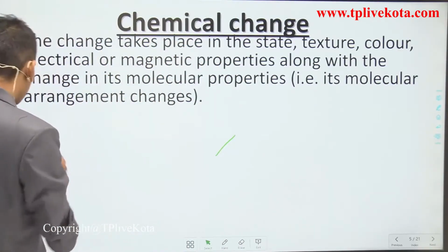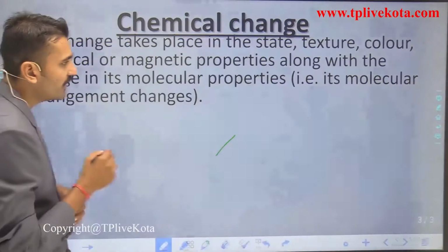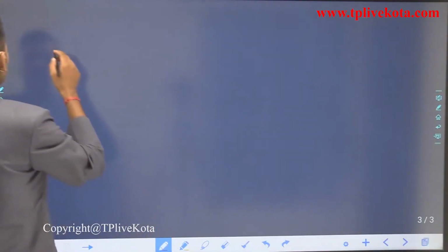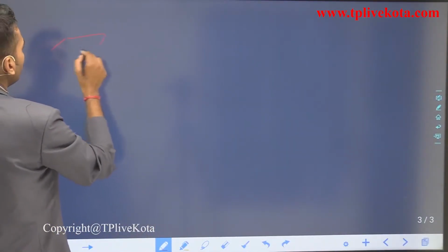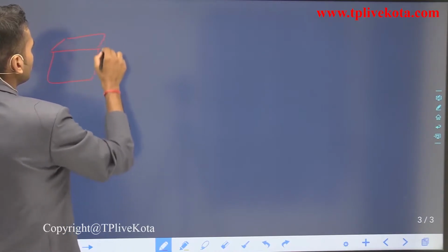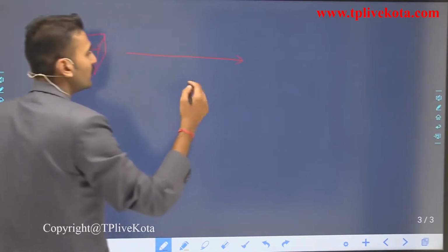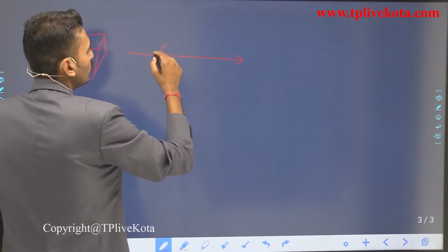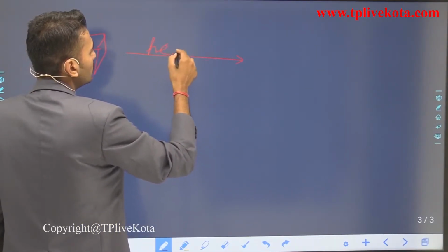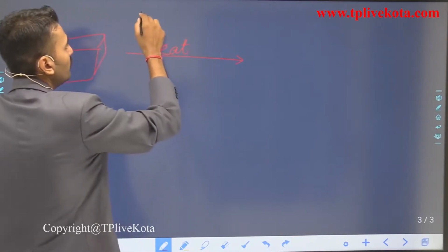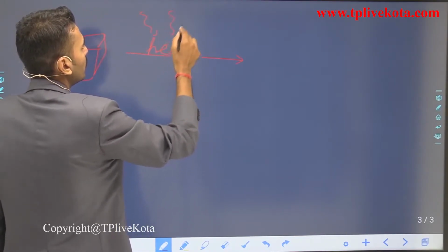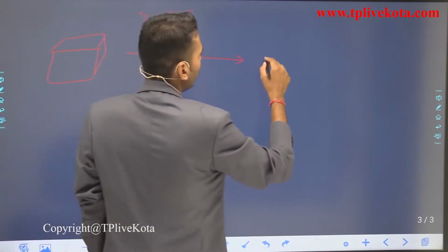Here you can see a very simple example. Just like if I'm having a cube of ice, when I place it in this room, due to the heat energy which it takes from the surrounding, it melts.